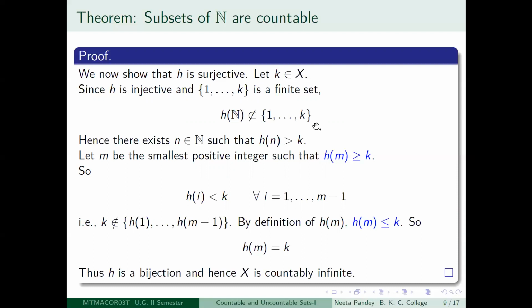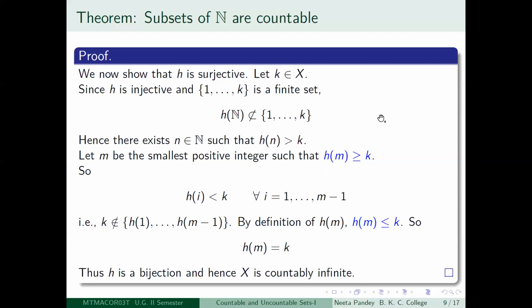Therefore, there is at least one positive integer n so that h n will not be one of these numbers 1, 2, etc. k. So it has to be greater than k. So there is at least one n so that h n is greater than k.